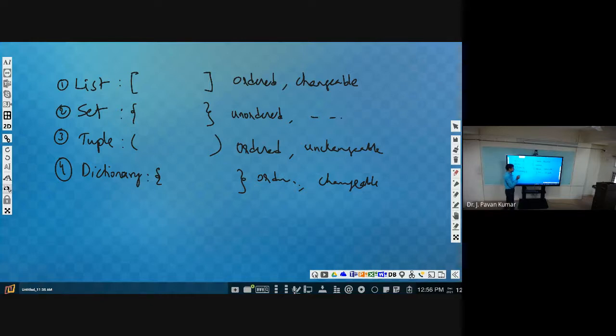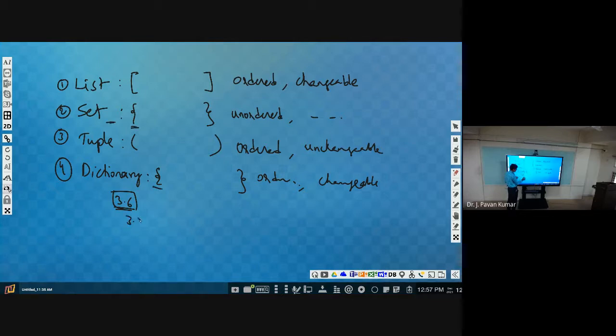And I can give one intuition for using these curly braces. We have discussed that up to Python 3.6 dictionaries are unordered. Yes or no? Dictionaries are unordered. At that time, unordered meant what we have in a set, so they used set notation.